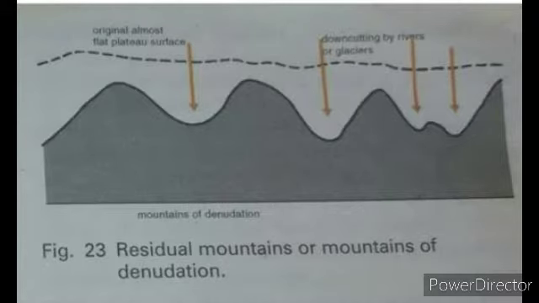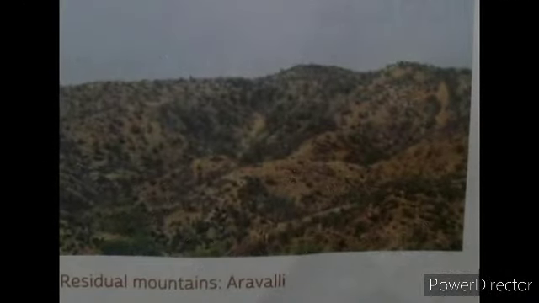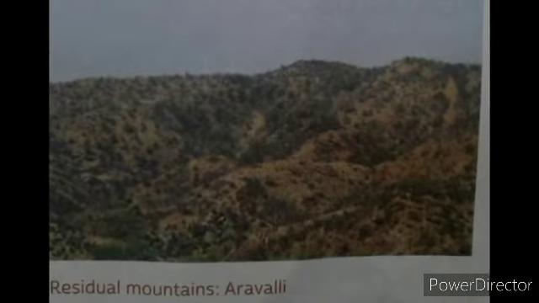Residual mountains. Students, as we know, mountains are made of different types of rock. Some of these may be hard, some are soft in nature. So, the erosional agents like rivers, glaciers and wind erode the soft rocks easily in comparison to the hard rocks. Once the soft rocks get eroded, the hard rocks remain standing as highlands. These are called residual or erosional mountains. The Aravalli Range of India is an example of residual mountains.